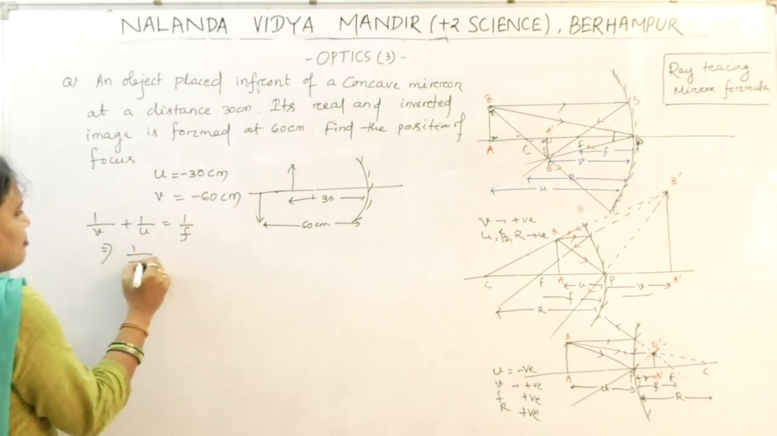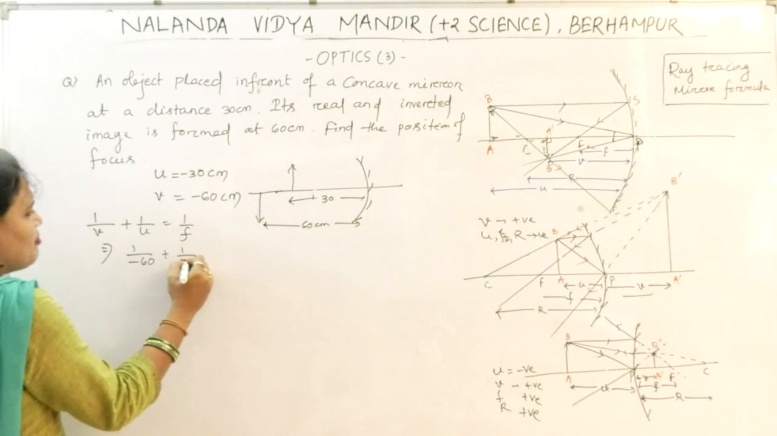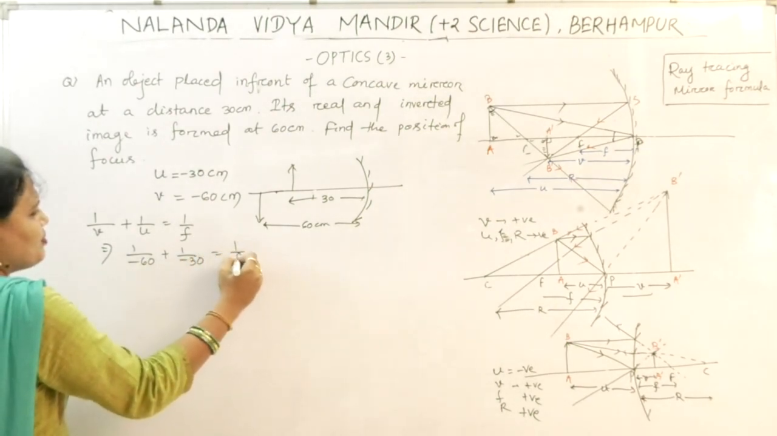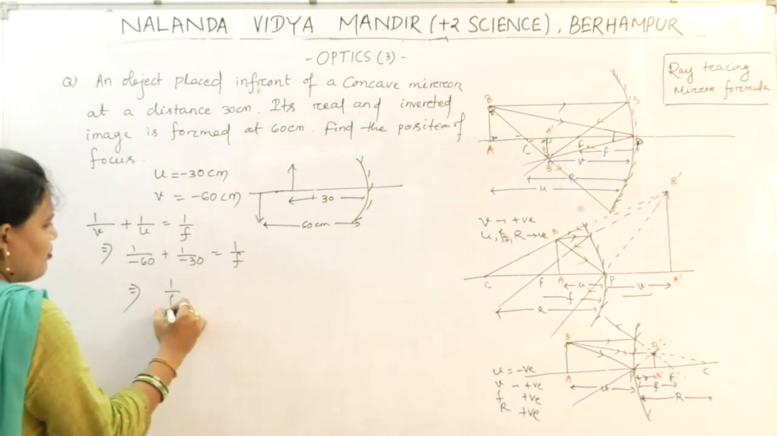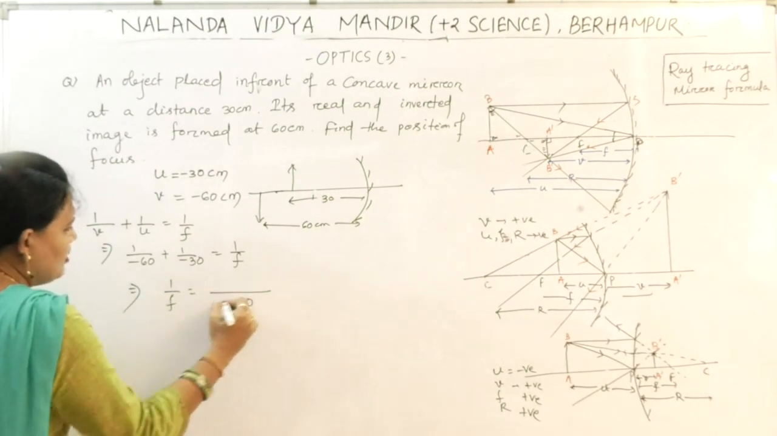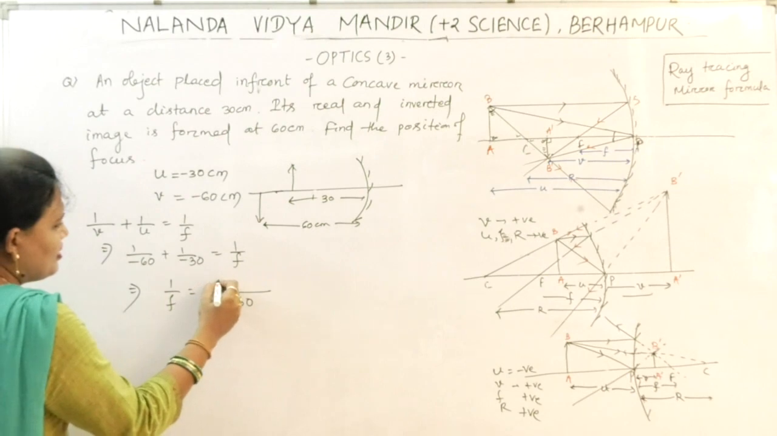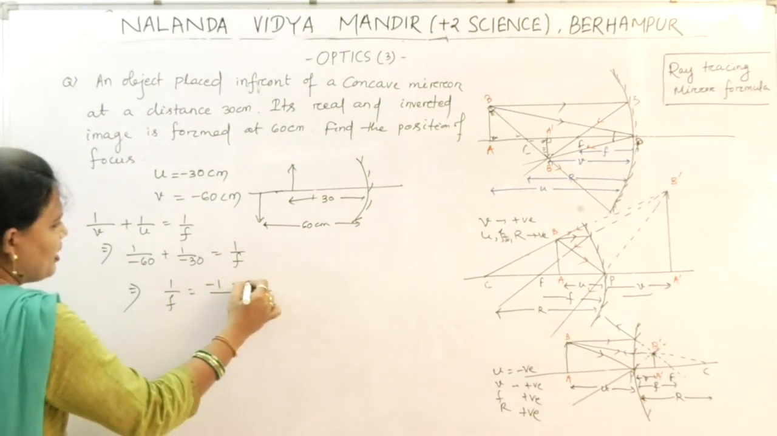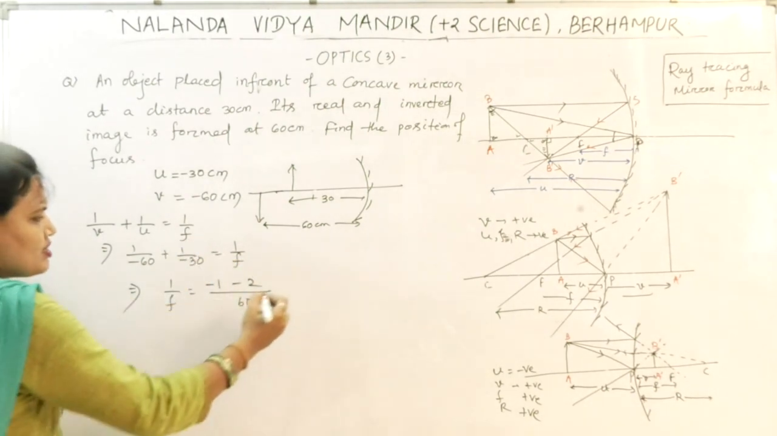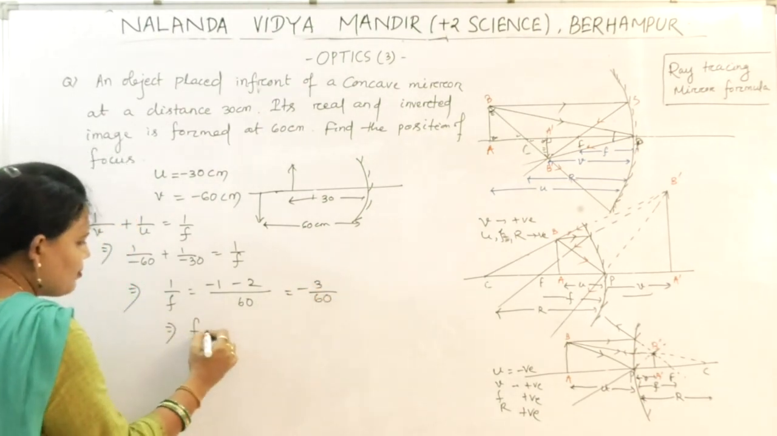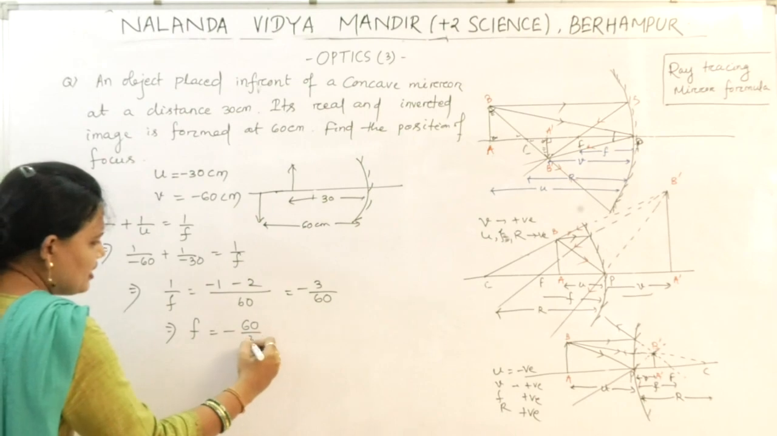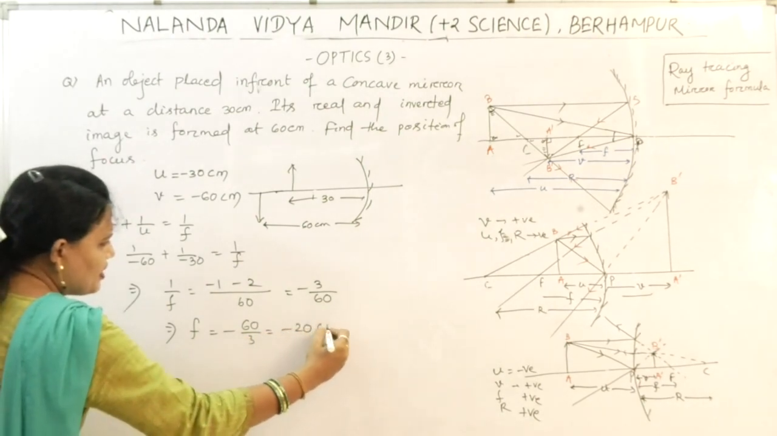That implies 1 by minus 60 plus 1 by minus 30 is equal to 1 by F. So 1 by F equal to (minus 1 minus 2) by 60, so that is minus 3 by 60. So F equal to minus 60 by 3, which is minus 20 cm.